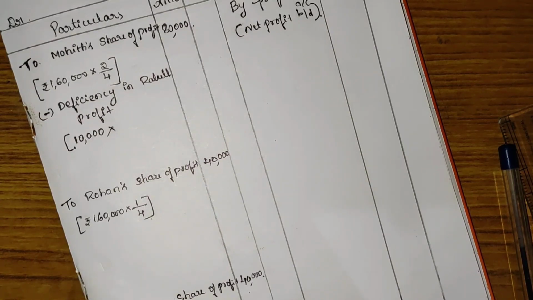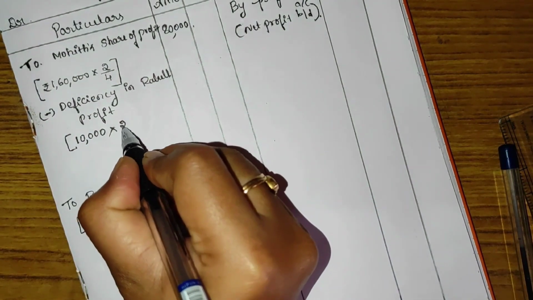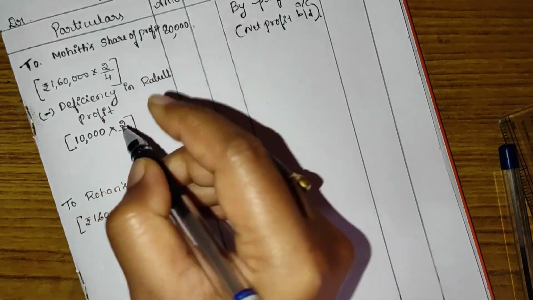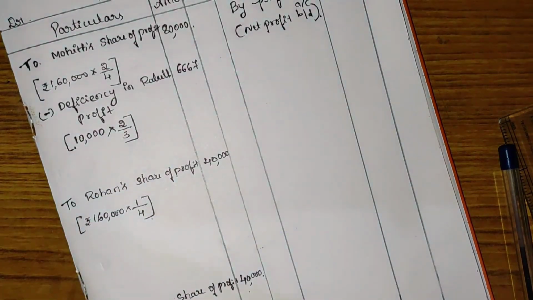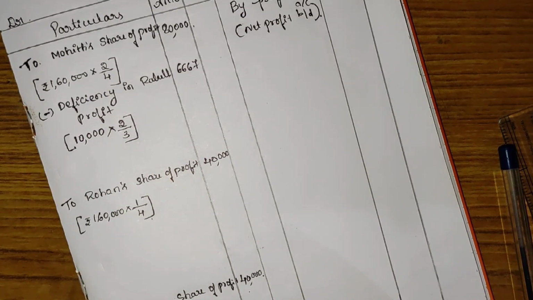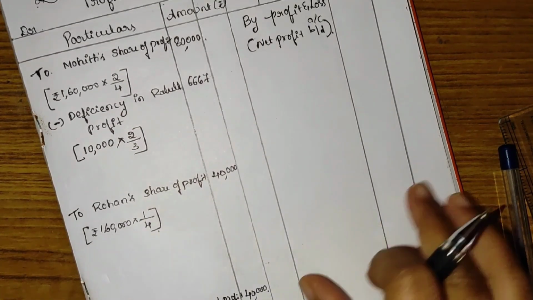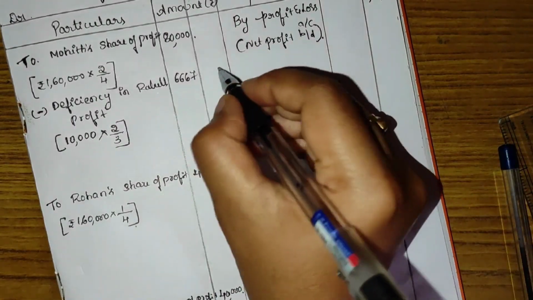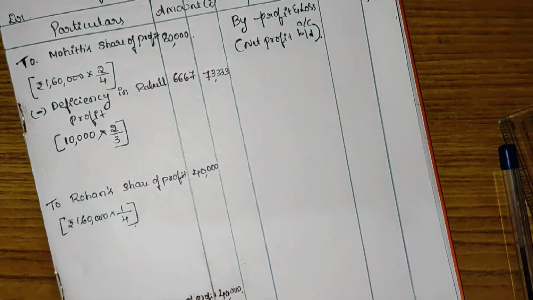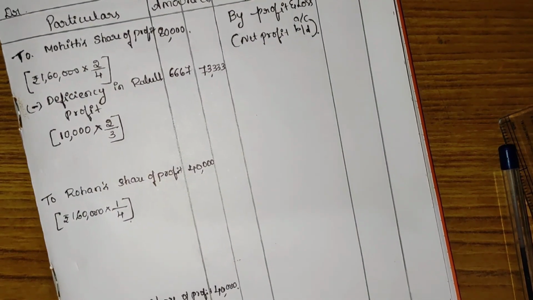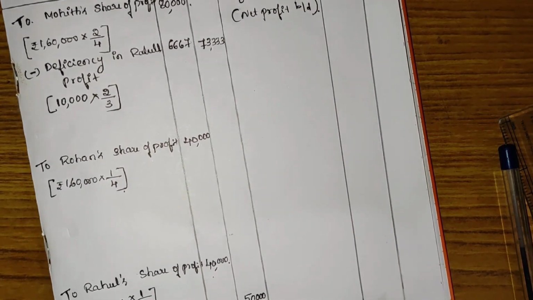The old ratio is 2:1. 2 divided by 3 means 6,667. Out of rupees 80,000, Mohit shares the deficiency towards Rahul, so he will earn 73,330 rupees of profit at the end of the accounting period.